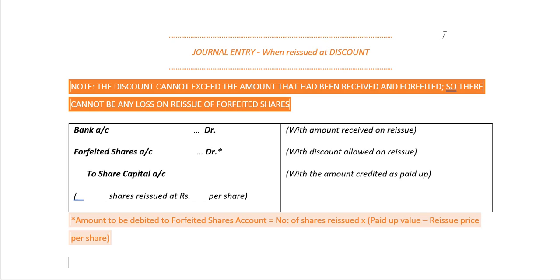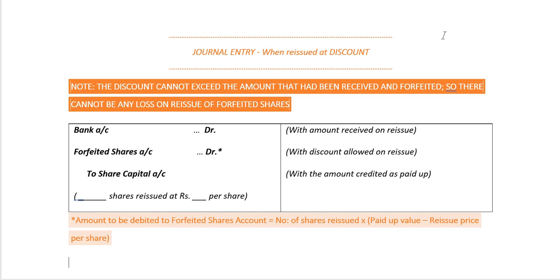The journal entry when shares are reissued at discount is as follows. Bank account to be debited with the amount which is received on reissue. Forfeited shares account to be debited with the discount allowed on reissue. We have the formula for the amount to be debited to forfeited shares account. It is the number of shares reissued multiplied by the paid up value minus the reissue price per share.